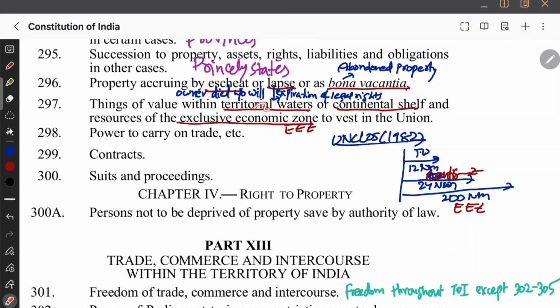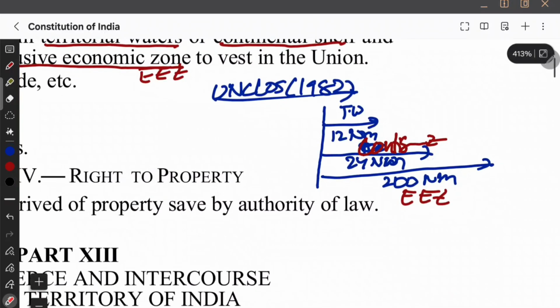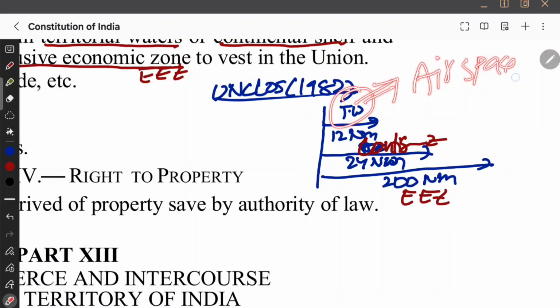They are saying things of value within territorial water, continental shelf, and exclusive economic zone vest in the Union. So there are certain rights which vest with India and certain foreign rights. For example, in the territorial water, India has full, absolute control, over the airspace also. So land, water, everything India can control.